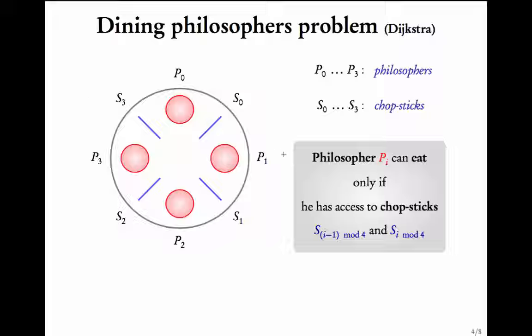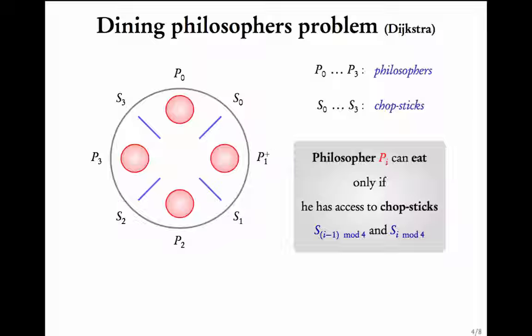Here, P0, P1, P2 and P3 are philosophers. S0, S1, S2, S3 are chopsticks. Assume that these are plates. Each philosopher's work is to think and to eat, to think and to eat, and so on. To eat, he needs to have these two chopsticks. He cannot eat with one or none, and he is not allowed to eat with hands.